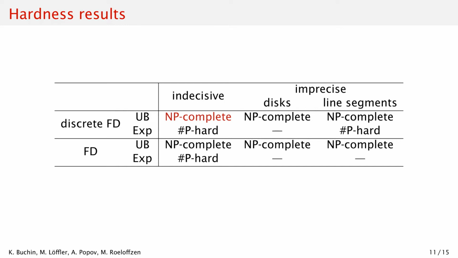This gets more difficult for imprecise points. We managed to come up with an extension that allows us to tackle the line segment case for the discrete Fréchet distance, but the other cases get mathematically complicated quickly in our construction, although we believe they should be hard too.